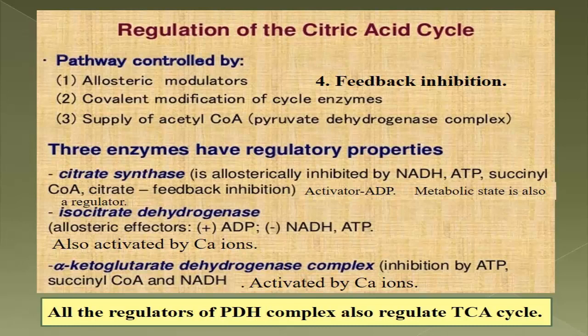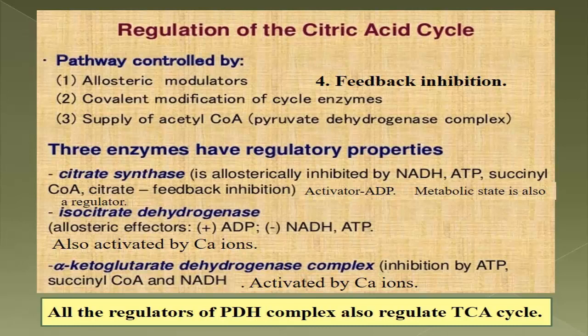Now citrate synthase is allosterically inhibited by NADH, ATP, succinyl-CoA, and through feedback inhibition, citrate can also inhibit citrate synthase. It is activated by ADP. And the metabolic state of the cell is also a regulator of citrate synthase activity.